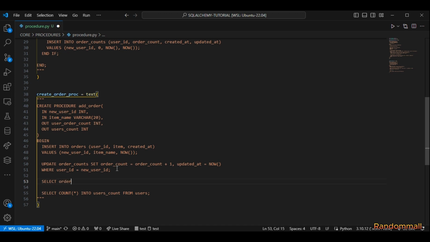I'm going to say select order counts into, so I'm going to select it into this parameter that we have here, from